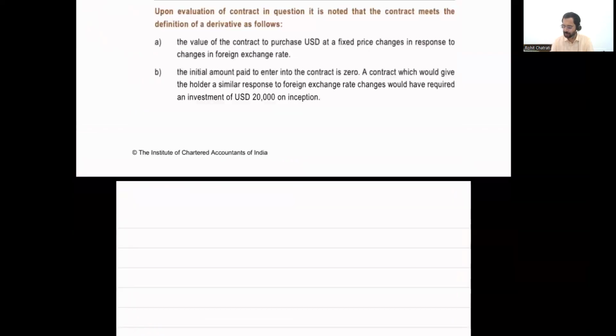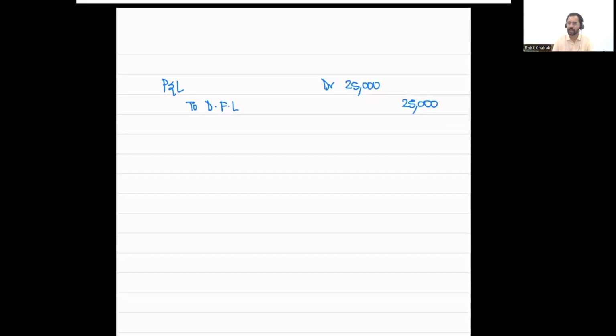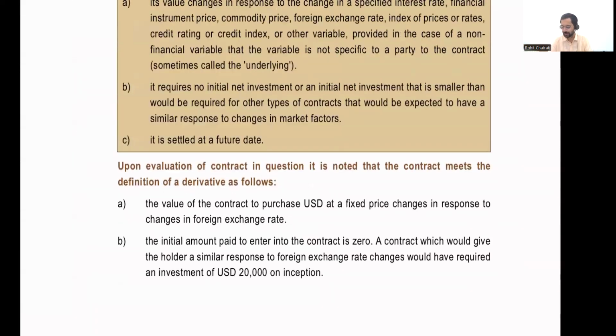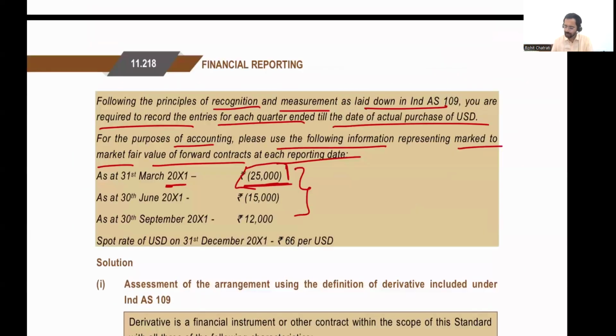The journal entry on 31st of March will be: P&L debit to derivative financial liability, DFL, of 25,000. We have recorded a derivative financial liability of 25,000, and correspondingly the debit is to the P&L account, because all gains and losses on derivatives are recognized in P&L. As at 30th of June 2021, the fair value is now equal to negative 15,000.